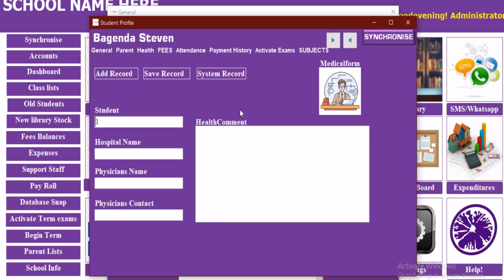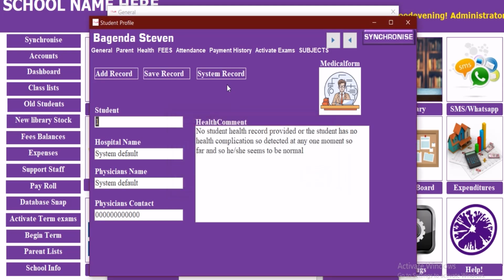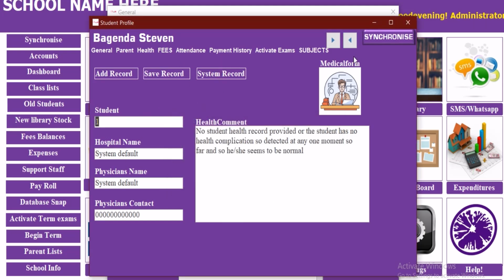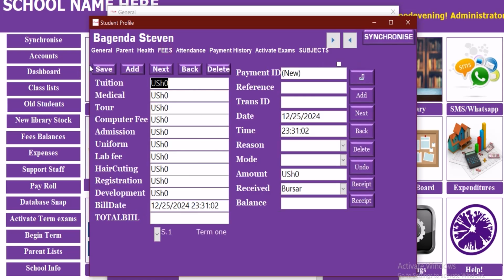Then the health. If at all the student has any health record provided, we can set to default by clicking here. When we click here, it will fill automatically these ones. Then after that, we go by this tuition. We set tuition. He will pay this term. He will pay that amount of money as tuition. He will pay that amount as medical. He will go for a tour, which is 50,000 shillings. Computer lab is 10,000. Admission, since he's a new student, we can admit.